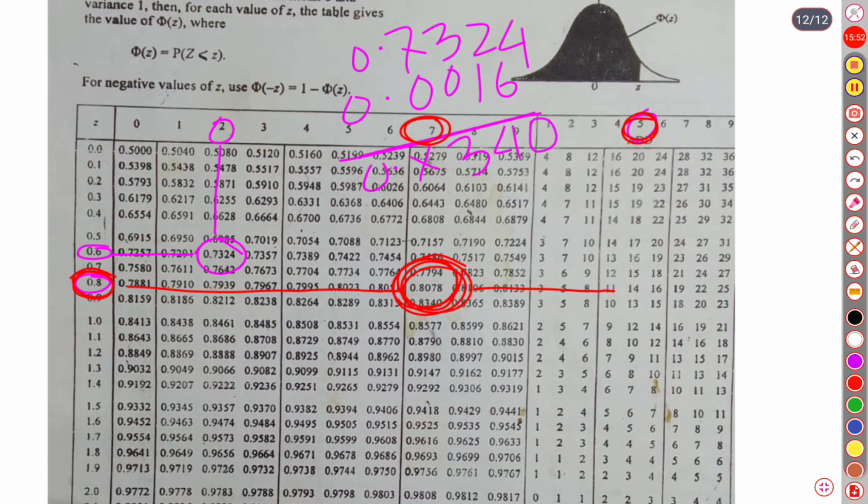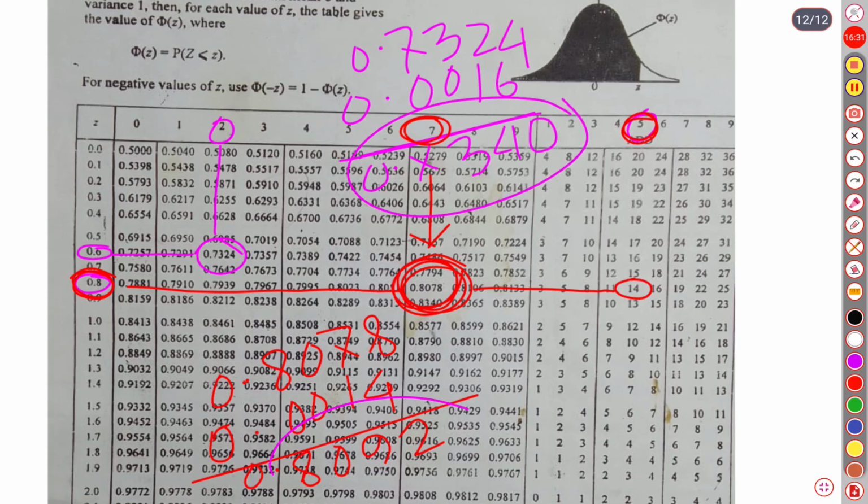So it is 0.8078, to which we add 14. If we add 14, it is going to be 0.8092. So what are our corresponding probabilities? The first probability is 0.7340. The second one is 0.8092.